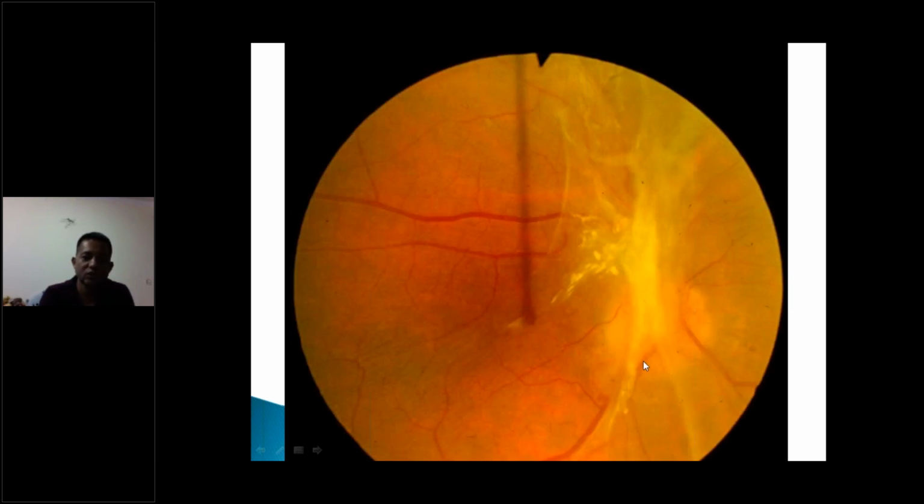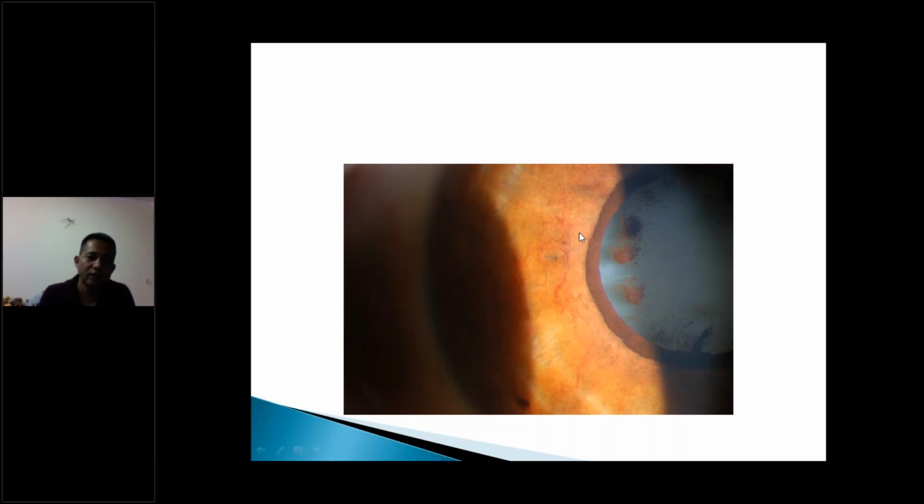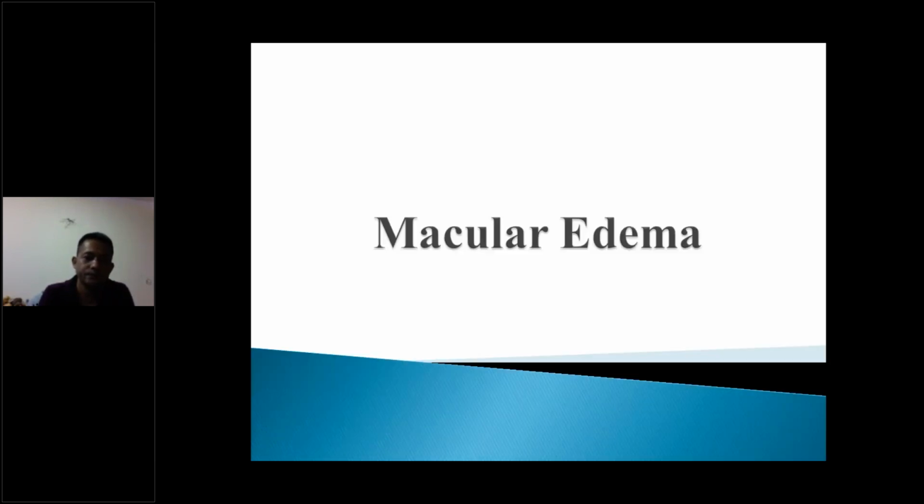So if these structures go uninhibited, slowly they will contract, and when the vitreous also detaches, they will pull the retina out. And another advanced feature we talked about earlier, there's not only new proliferation of vessels in the posterior segment, but even the anterior segment is hit. So they will form proliferation in the iris. Slowly they will grow over the angles, and they will occlude the angles and cause what we call neovascular glaucoma, which is a very serious condition and a very difficult glaucoma to treat.